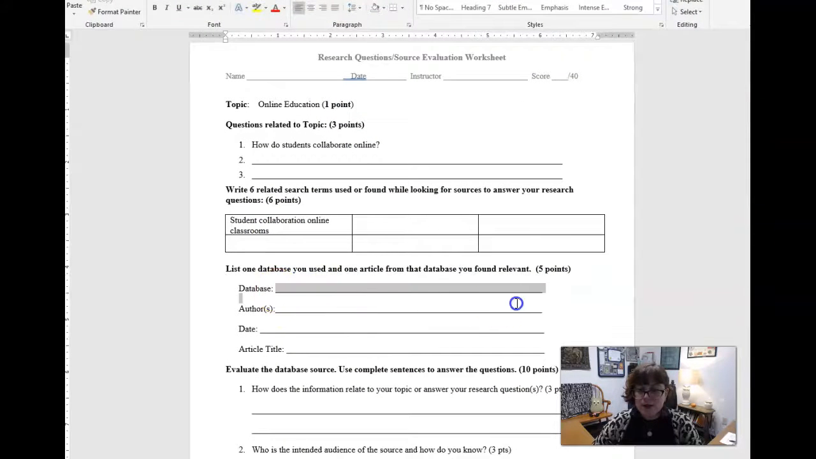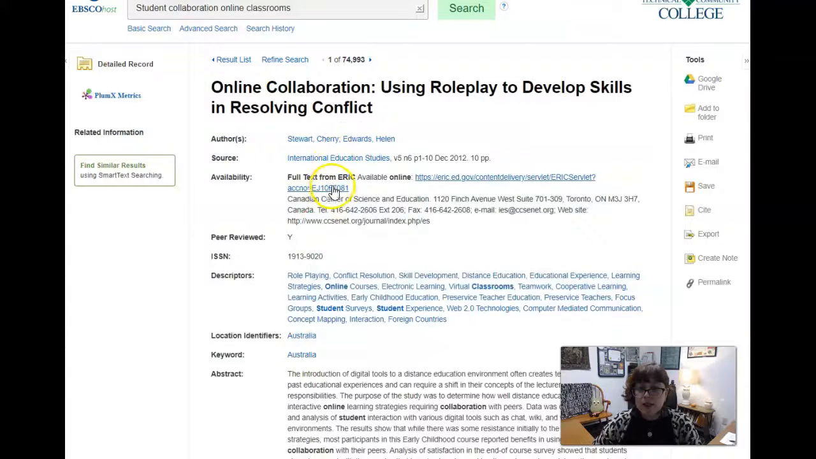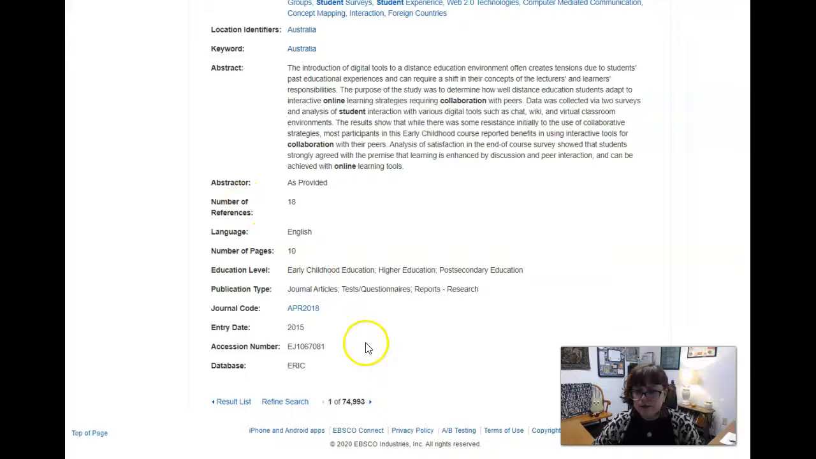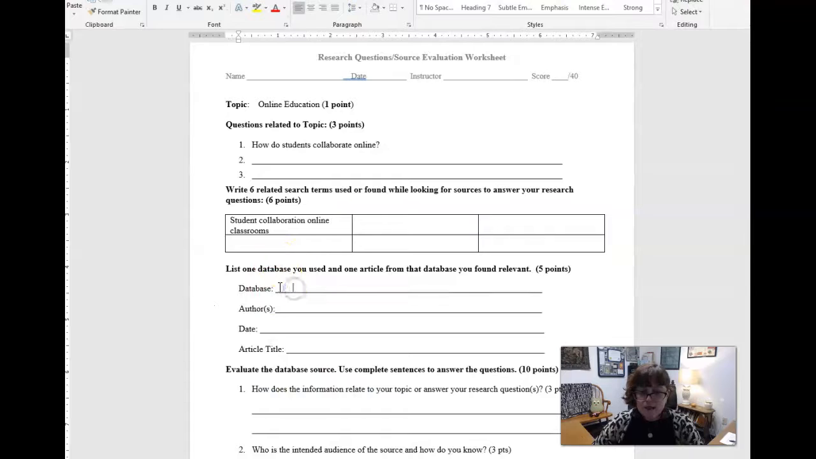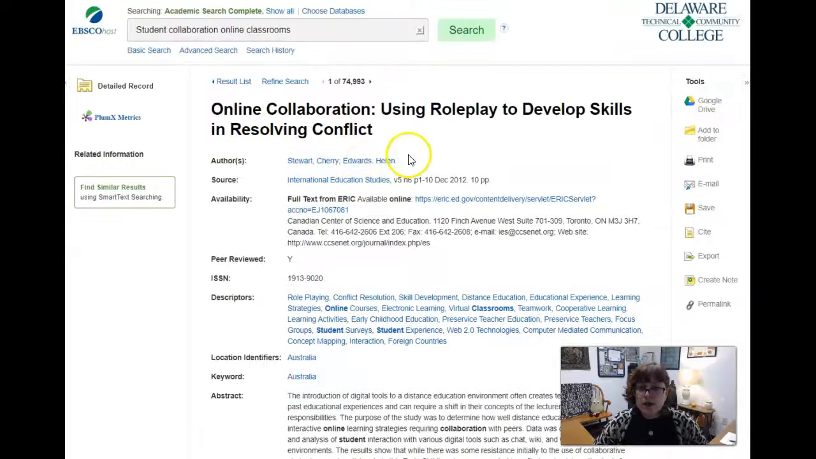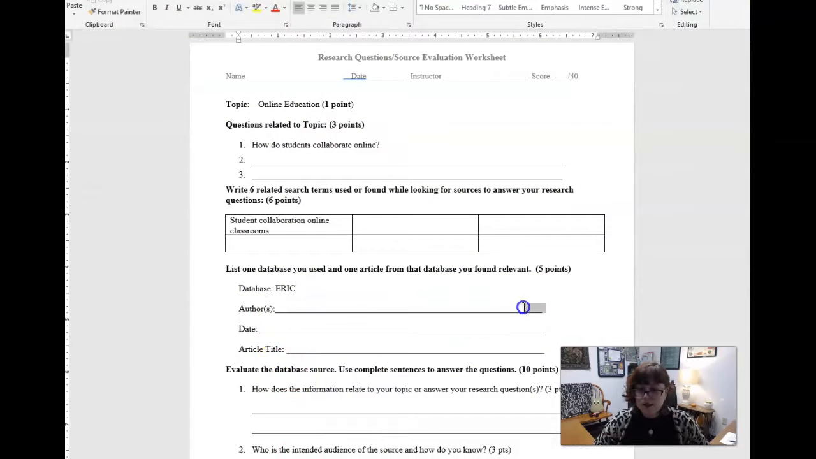It's going to ask me what database I pulled this from. So I'm pulling it from ERIC. That is the Education Resource something, I can't remember what it all stands for, but that's the database. It's right down here under the heading Database. So I'm going to put that here. And then everything that I need to fill out this section is actually on that detailed record. So I can put ERIC here. I can come back, look for my authors. Who are my authors? Here they are. Copy, paste, and so on and so forth until I've filled out this section.